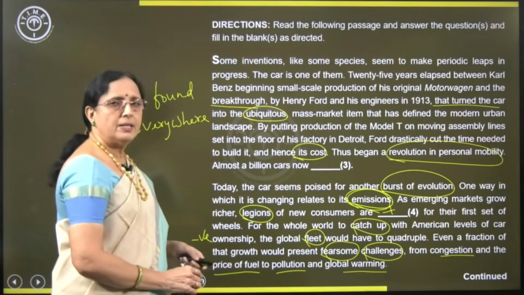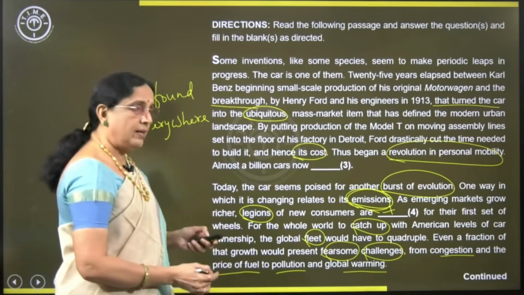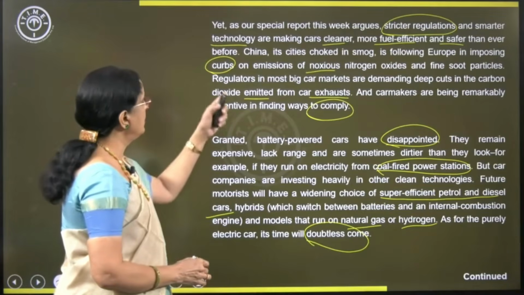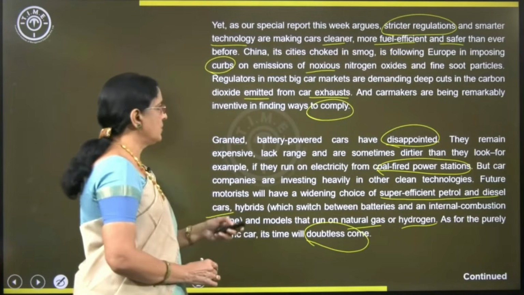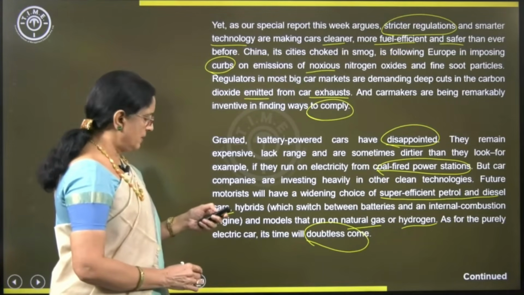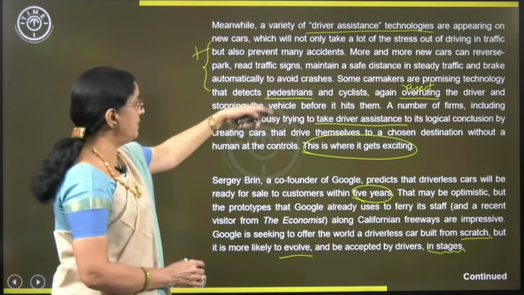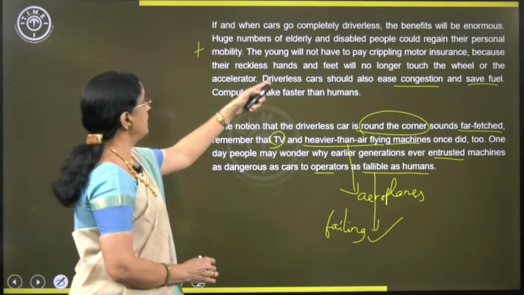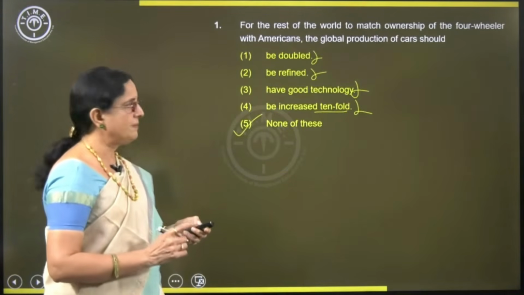So, what is that? Free from pollution. That should be the first priority. Later on he talks about emissions, deep cuts in emissions and so on. Next you talk about benefits, like how to drive, safer travel, and then comfortable travel for the old, the young and so on. But the first thing is pollution.